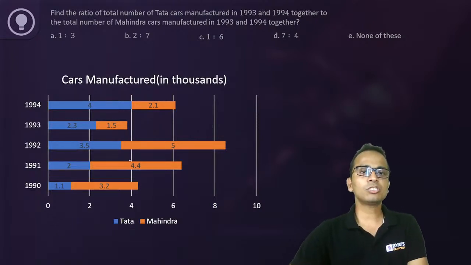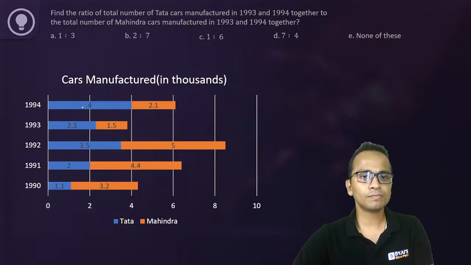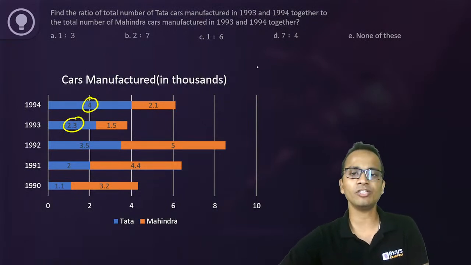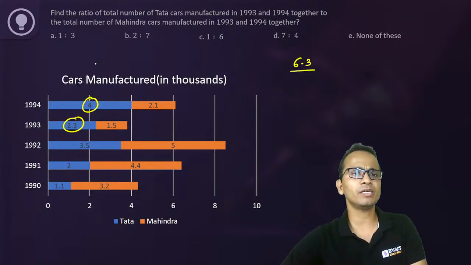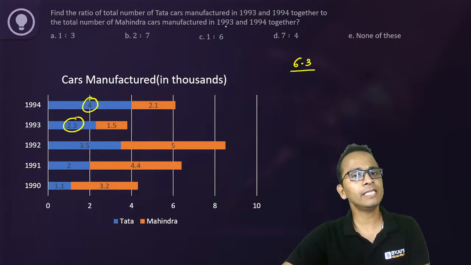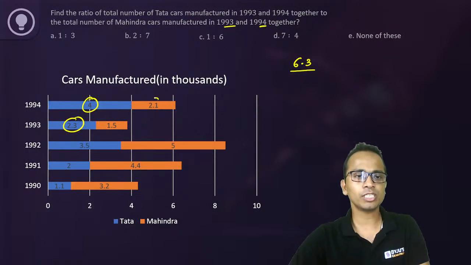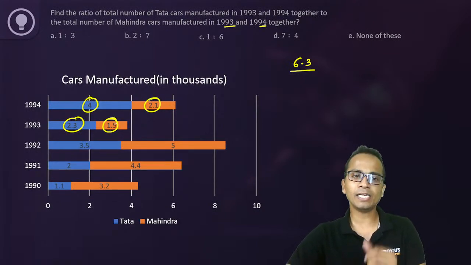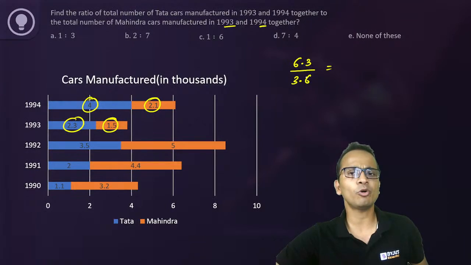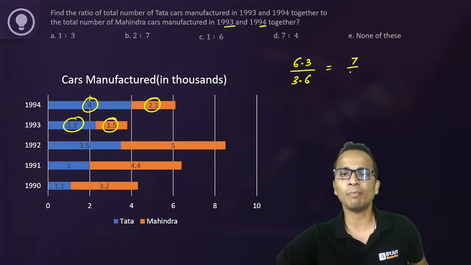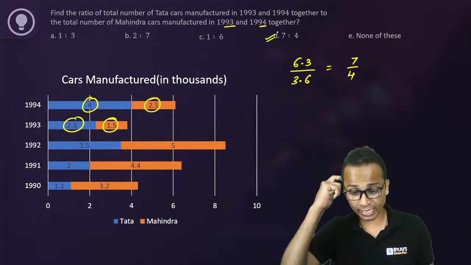Okay, now Tata cars in 93 and 94. So Tata is in blue color, 93 and 94. So 4 and 2.3, that is 6.3. We have to find the ratio of this number with the total number of Mahindra cars in the same years, 93 and 94. So it is 2.1 and 1.5, that is 3.6. So if you calculate the ratio, 0.9 is getting cancelled. So 7 upon 4. 7 upon 4, that is option D is the correct answer, and given by Karthik, Nehar, Mohit and Varun.